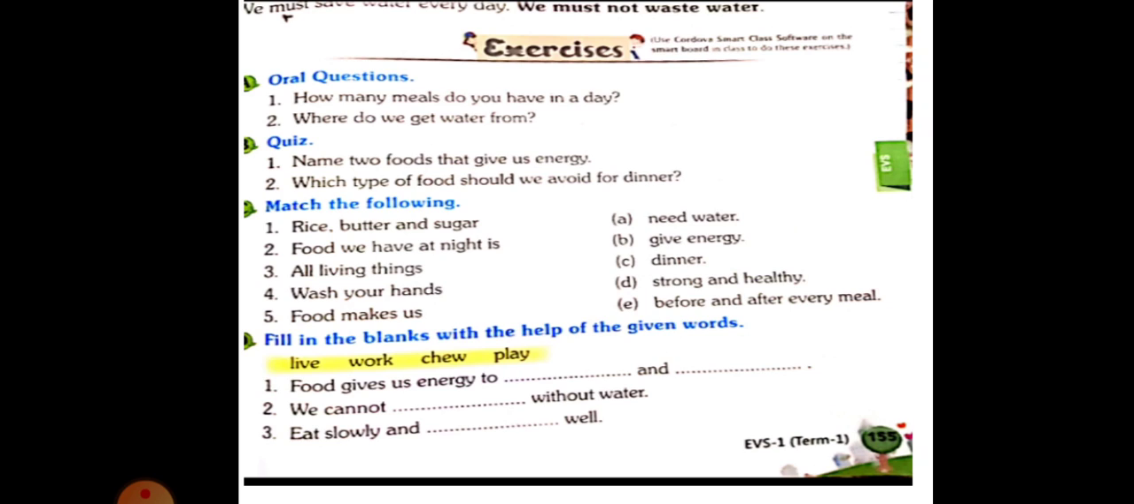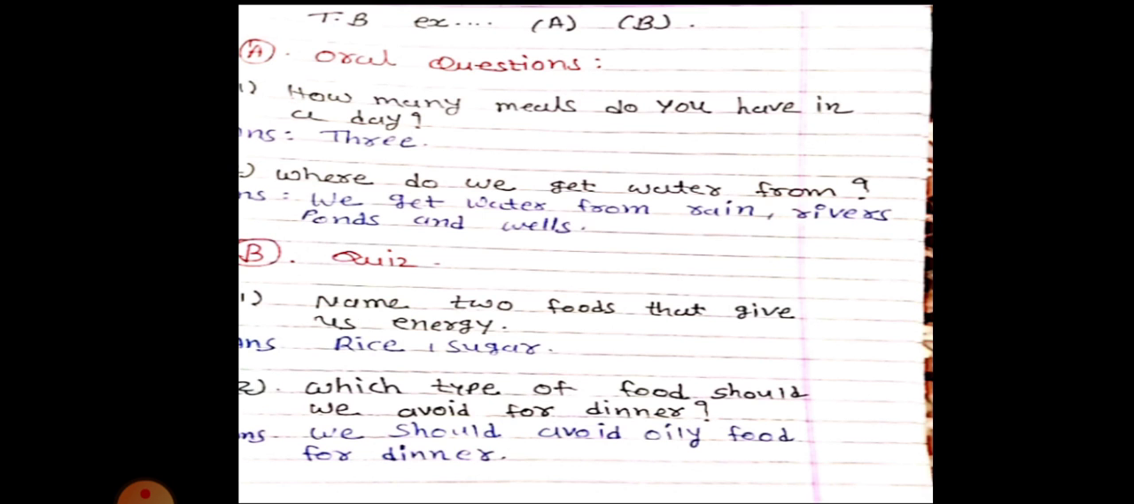Dear students, listen to me carefully. Here, how many meals do you have in a day? How many meals do you have in a day? I talked about meals in a day at fixed times. Three, that is morning time breakfast, afternoon time lunch, and night time dinner.